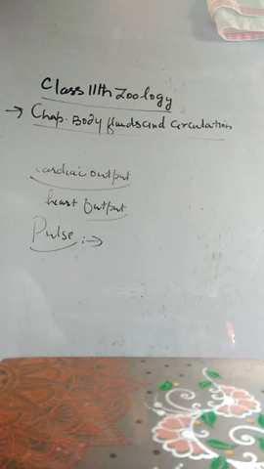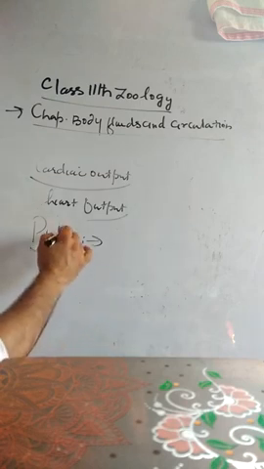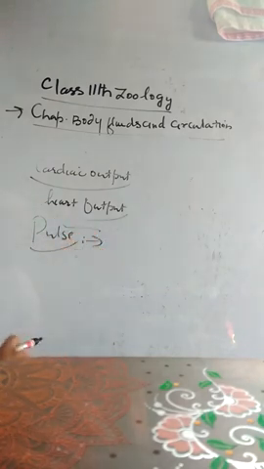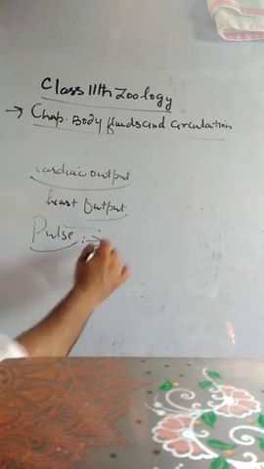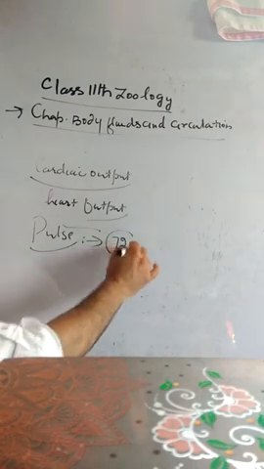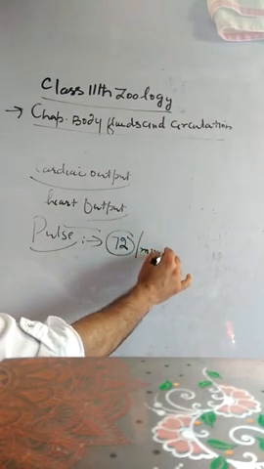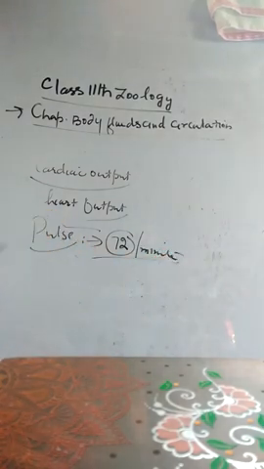This wave of distension is called the arterial pulse. The pulse frequency and heart rate are identical, being 72 times per minute in a normal adult man. This is all about the definitions and explanations of some important terms.